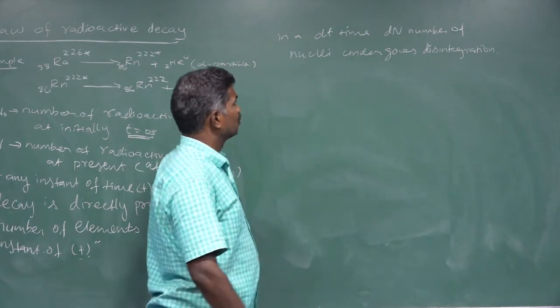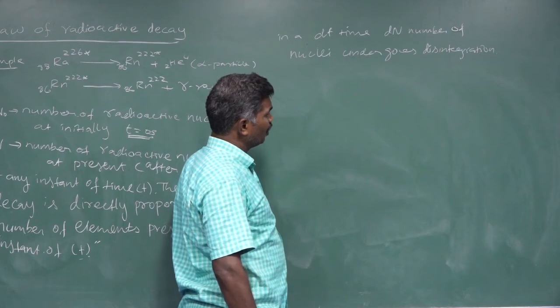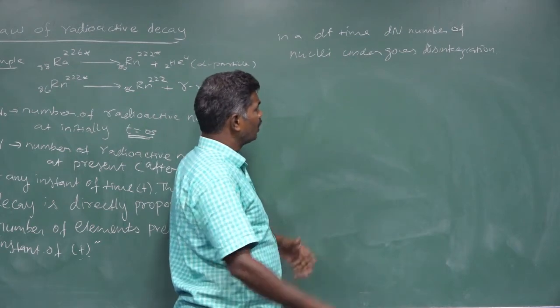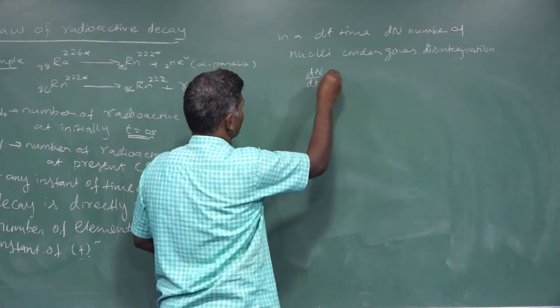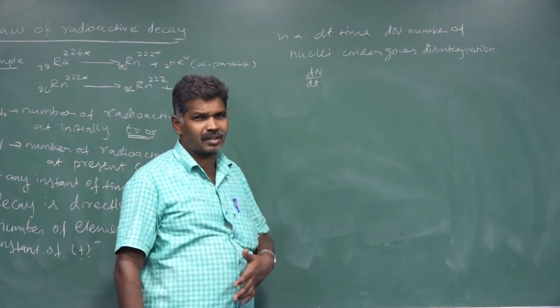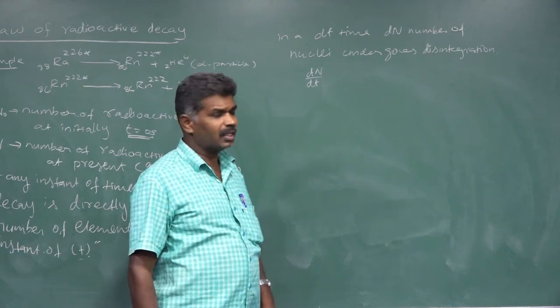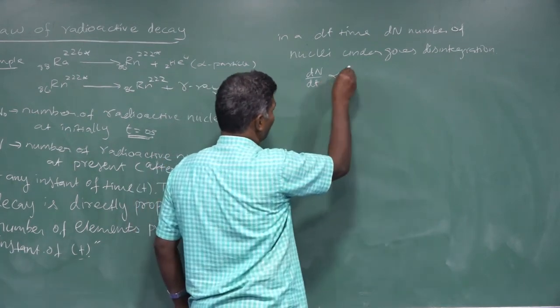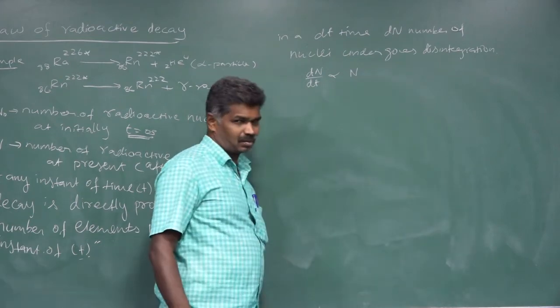Then we can take the radioactive law, that is, the rate of decay, as dN by dt. dN by dt is nothing but the rate of decay. The rate of decay is directly proportional to the number of atoms at present.